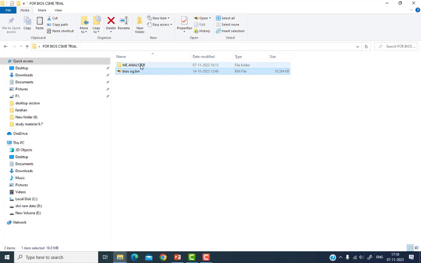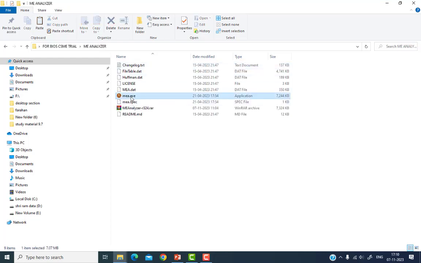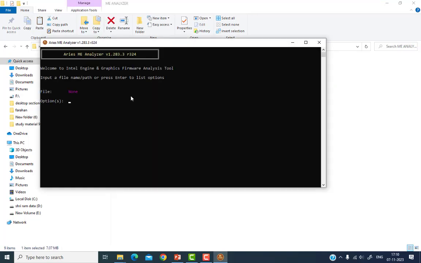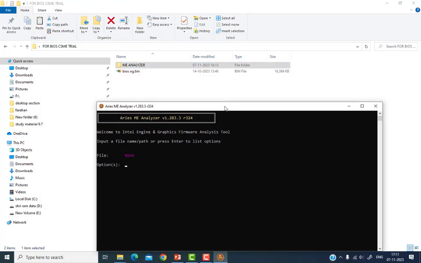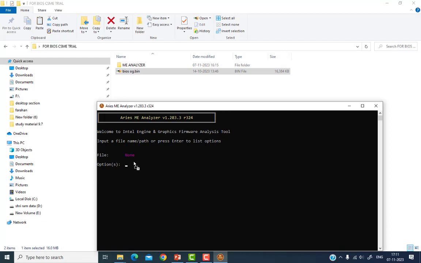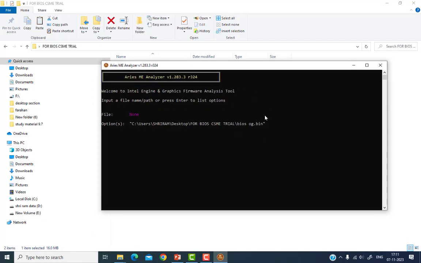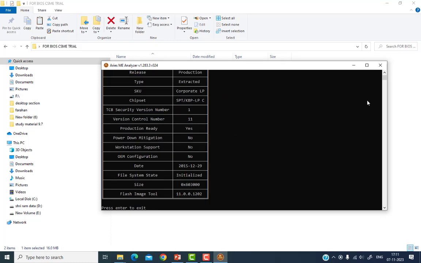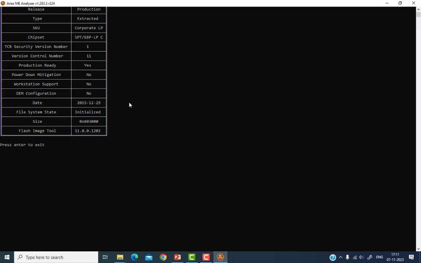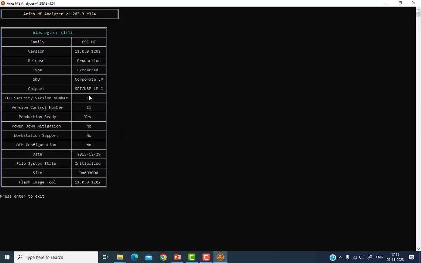First I have to go to the ME analyzers and run ME Analyzer. So this is ME Analyzer. I have to drag this file like this. Okay, so I drag this file, then I press enter. When I press enter, these are the parameters that appear on the screen.